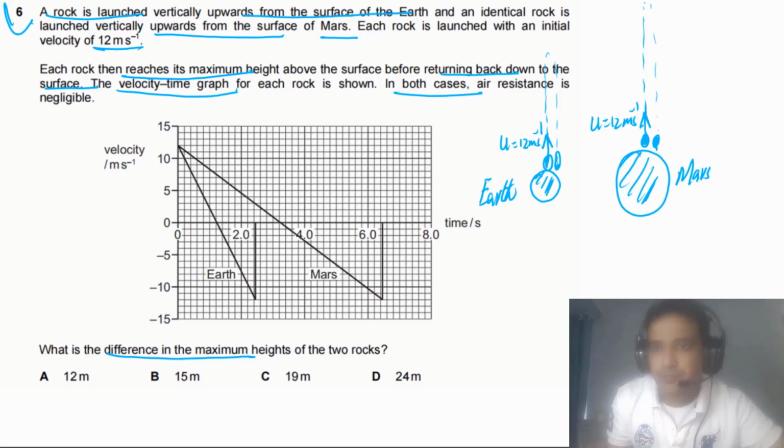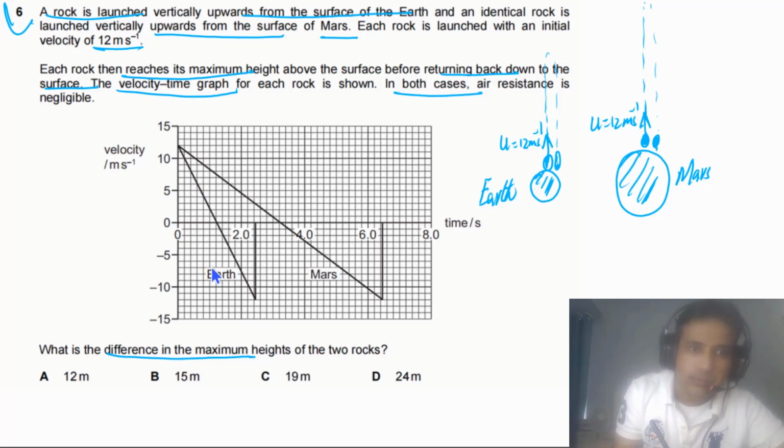Now if you look at the velocity time graph, this is for our planet. At this point velocity becomes 0, meaning when it reaches the maximum height v is equal to 0. So this is the height. We have the velocity time graph, and the area under this graph represents the height.